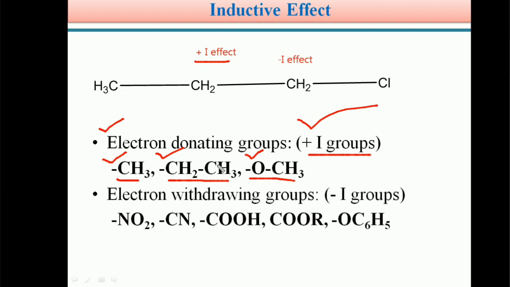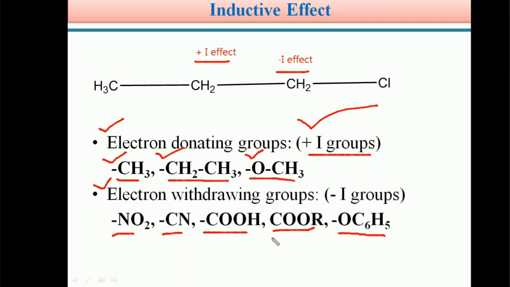Students, some groups attract the electron density towards themselves; those are said to be electron withdrawing groups. Because of these electron withdrawing groups, we observe minus I effect. Examples are NO2 nitro group, CN cyano group, COOH carboxylic acid group, COOR ester group, and OC6H5 phenoxy group.